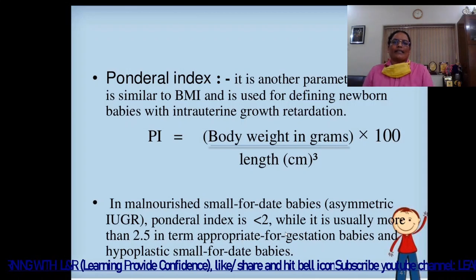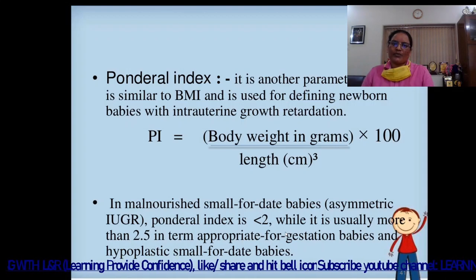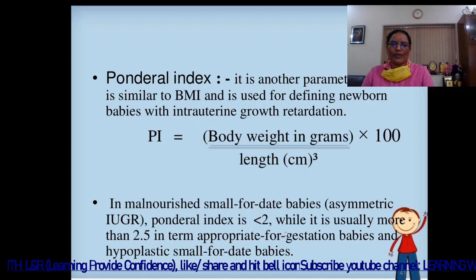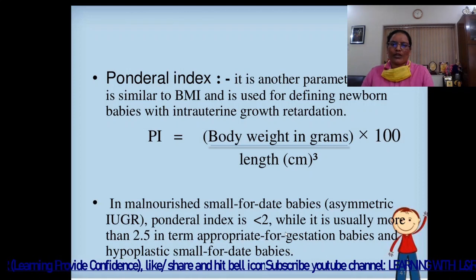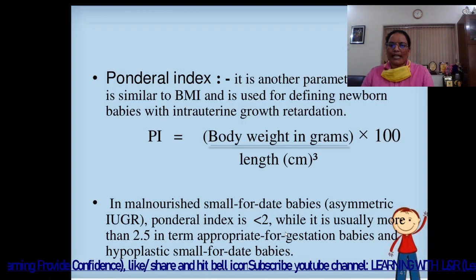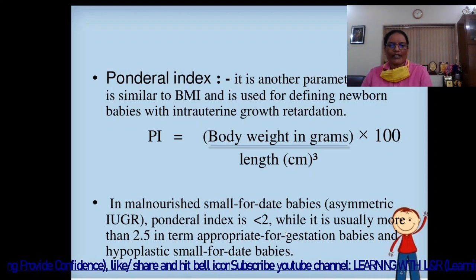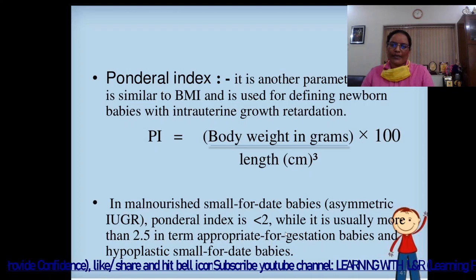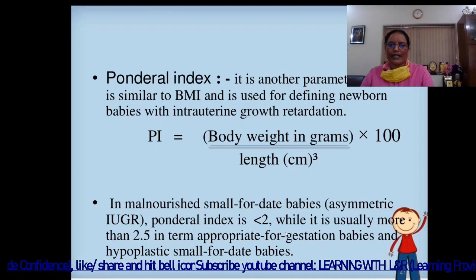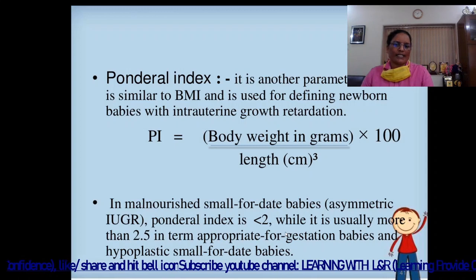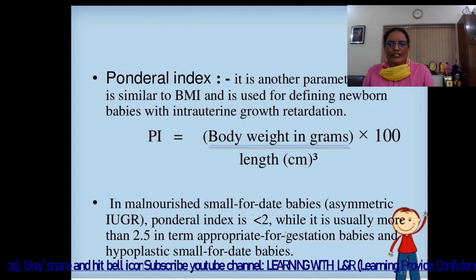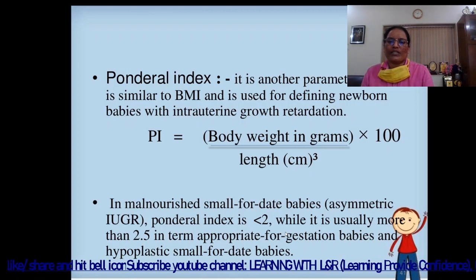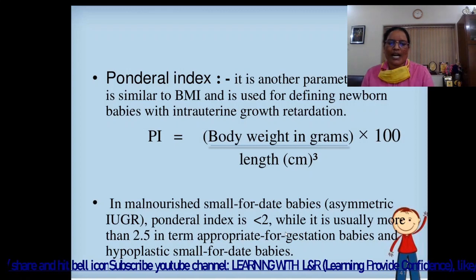Then ponderal index. It is another parameter which is similar to BMI and is used for defining newborn babies with intrauterine growth retardation. Ponderal index is equal to body weight in grams by length in centimeter cubed, times 100. In malnourished small for date babies, asymmetric IUGR, intrauterine growth retardation, ponderal index is less than 2, while it is usually more than 2.5 in term appropriate for gestation babies and hypoplastic small for date babies.